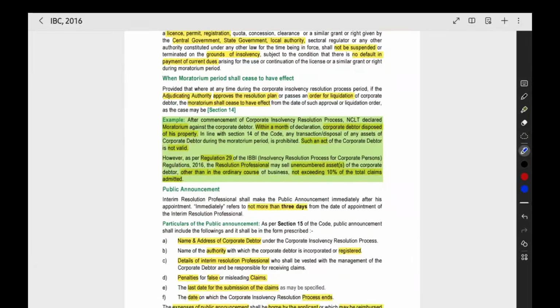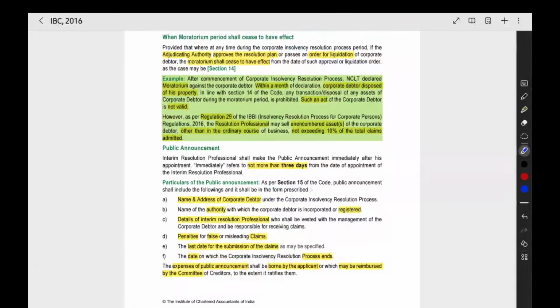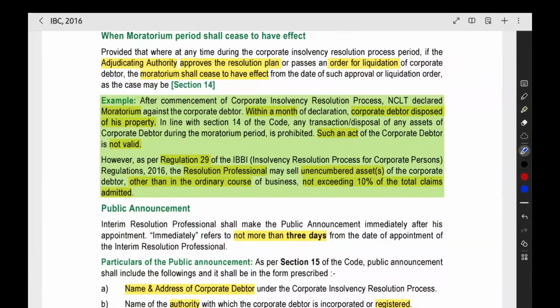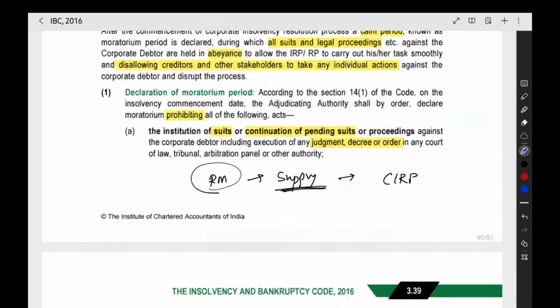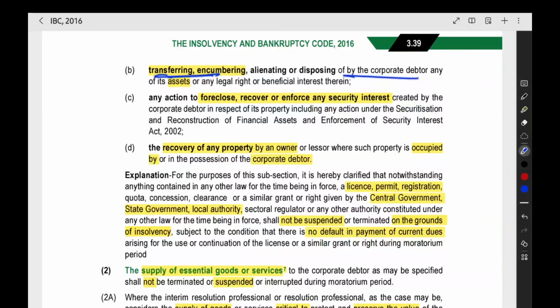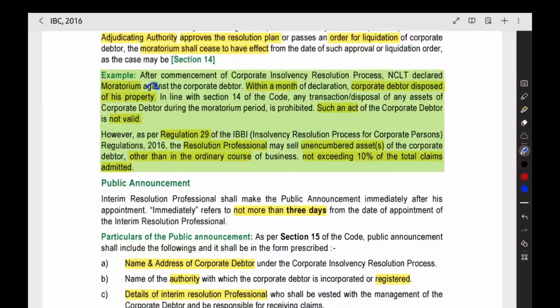Now, here is one more example we can see. Here, the moratorium period is declared against the corporate debtor. Within 1 month, the corporate debtor disposed of the property. During the moratorium period, transferring the property or any such thing is not allowed. Transferring the assets of the corporate debtor is not allowed. But within 1 month of the moratorium period, the corporate debtor disposed of the property. That is not valid, they are saying.